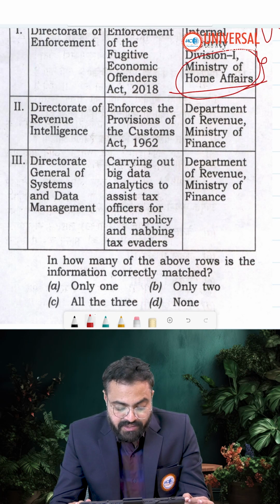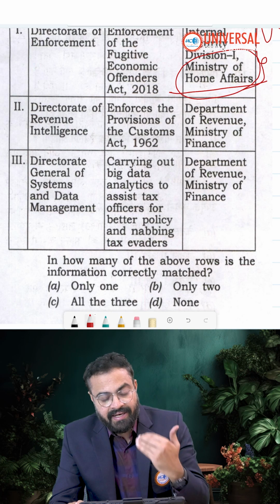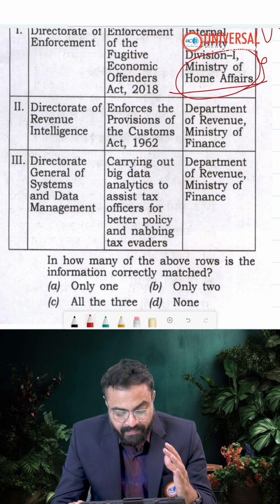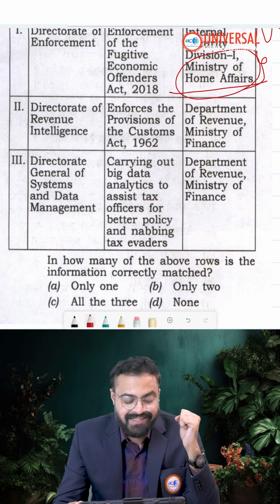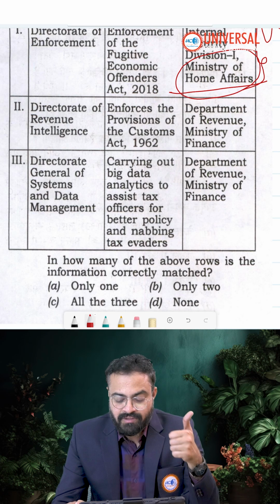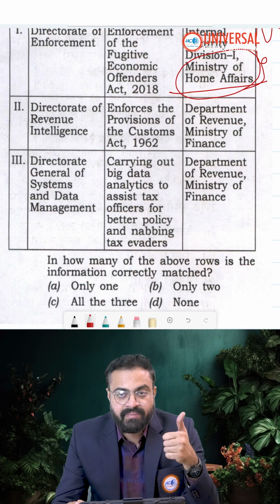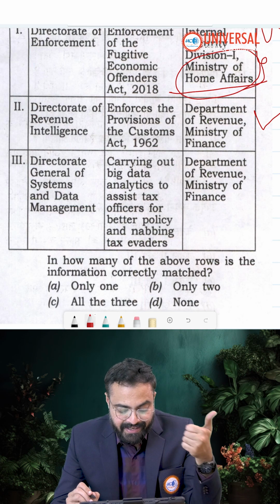Directorate of Revenue Intelligence. This has been established against anti-smuggling, to thwart those operations. It enforces the provisions of the Customs Act of 1962. Absolutely yes. Where does it fall? It works under the Department of Revenue, Ministry of Finance. True. Okay, 2 is correctly matched.